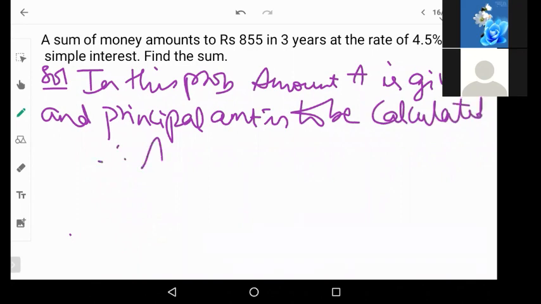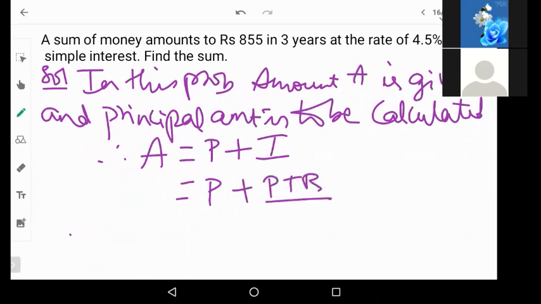Therefore, amount is equal to principal plus interest. This is the formula. Now, we already know the simple interest calculation formula, that is PTR by 100. Correct? Amount is equal to P plus PTR by 100.